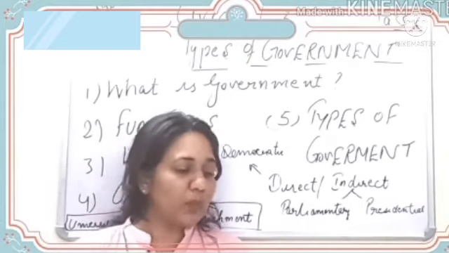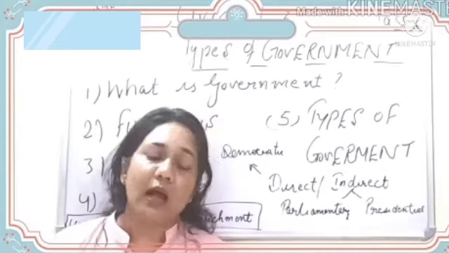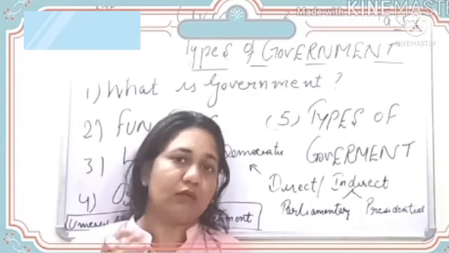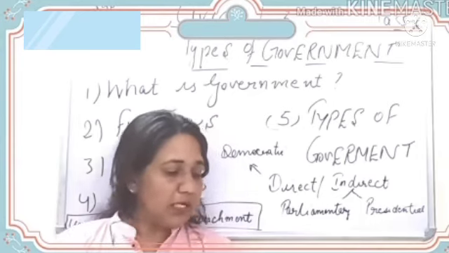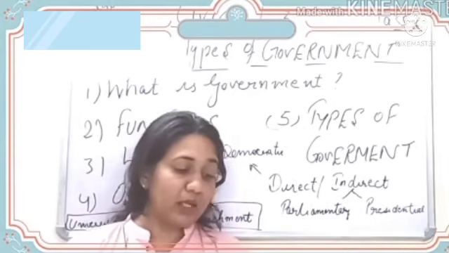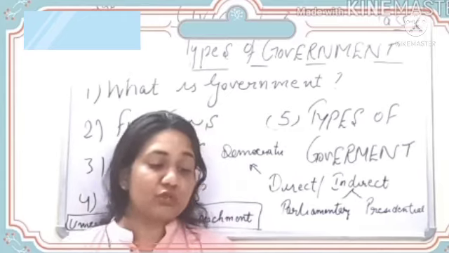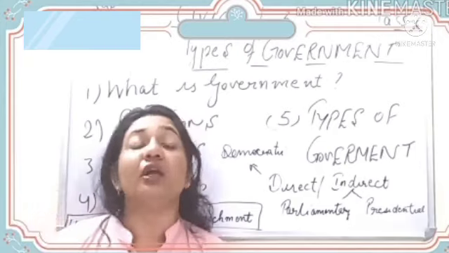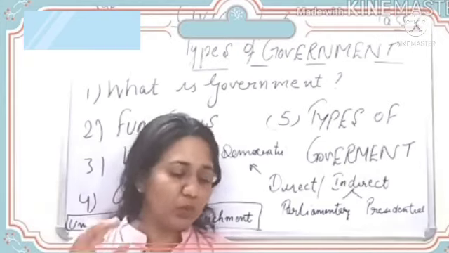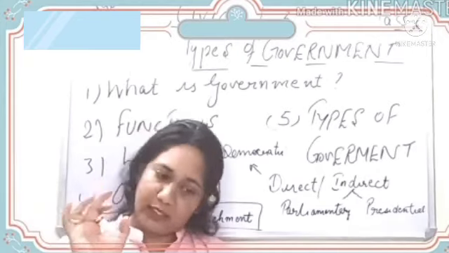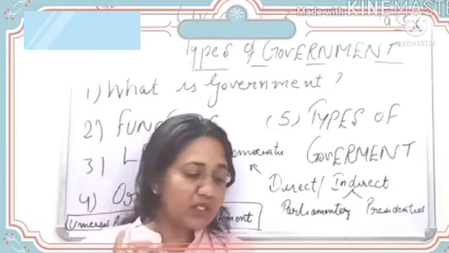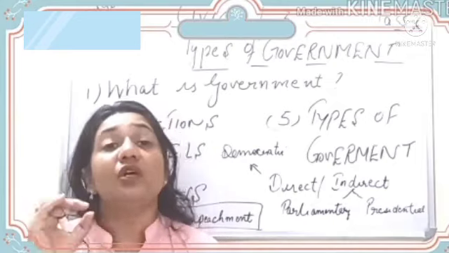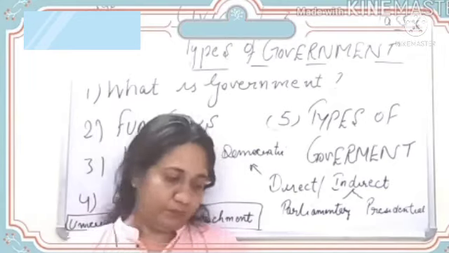Which of the following is not a job of the government? It maintains law and order with the help of the police. Of course, it is the job of government. It deals with criminal cases and even solves disputes through courts, or both A and B. So you have to tell which is not a job of the government. So both A and B, it is not correct. A, we know it is correct. So which one is wrong? It deals with the criminal cases because it is a job of sole judiciary, courts.